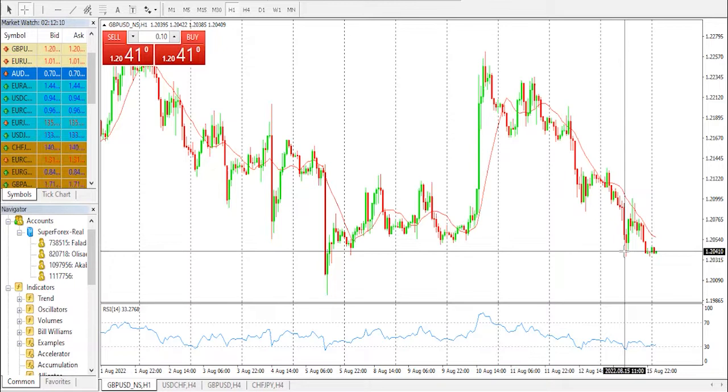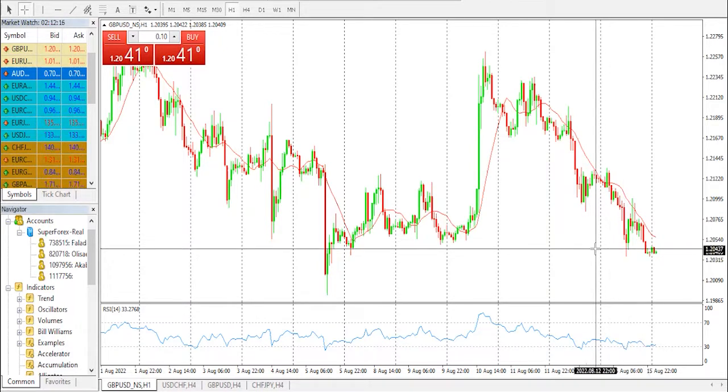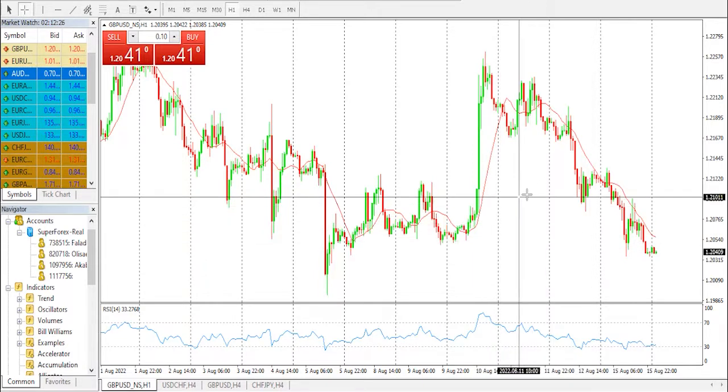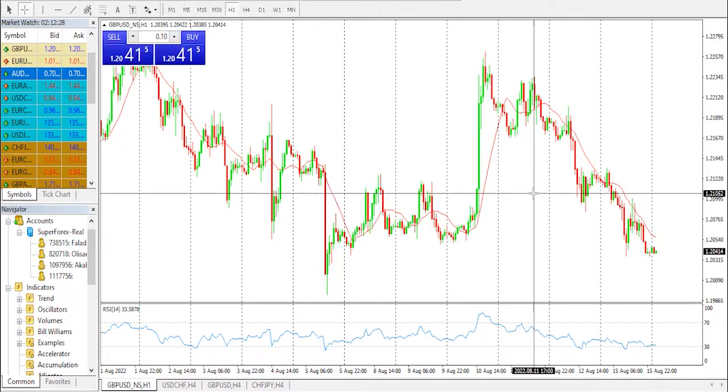We have also noticed that the dollar capitalizes on safe haven flows, while the negative shift witnessed in risk sentiment on Monday provides a boost for the safe haven greenback. Disappointing macroeconomic data releases from China alongside the escalating geopolitical tensions don't allow risk-sensitive assets to find demand. Meanwhile, the data for the US showed on Monday that the NY Fed Empire State Manufacturing Index slumped to minus 31.3 in August from 11.1 in July.